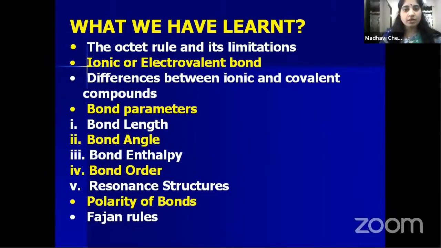Now the bond parameters. Bond length is the equilibrium distance between the two nuclei of two bonded atoms in a molecule. Bond angle is the angle between the two orbitals containing bond pairs of electrons.